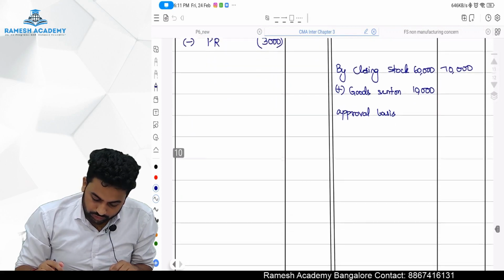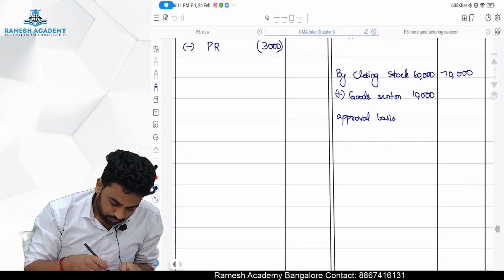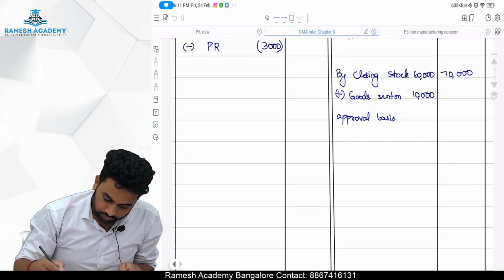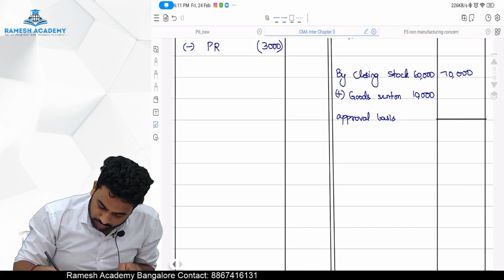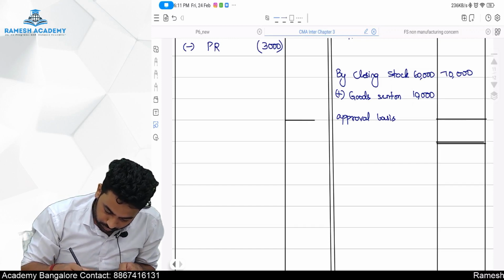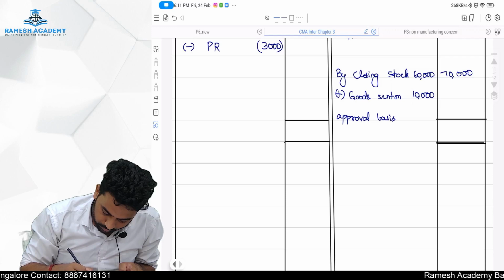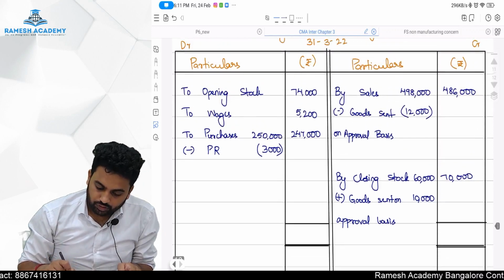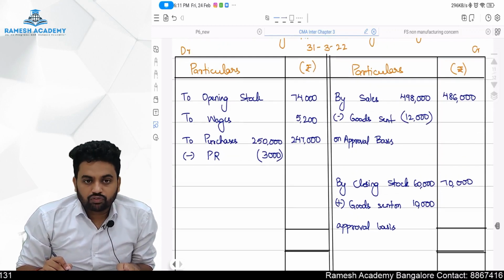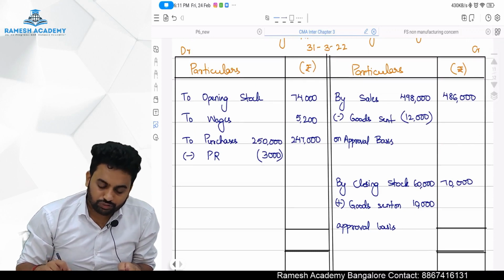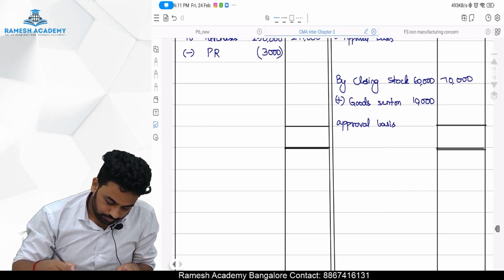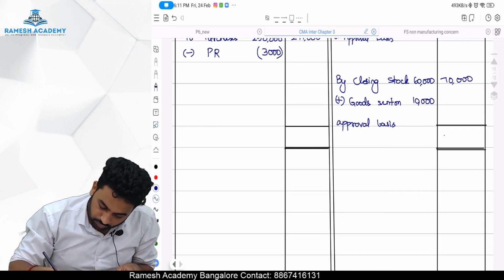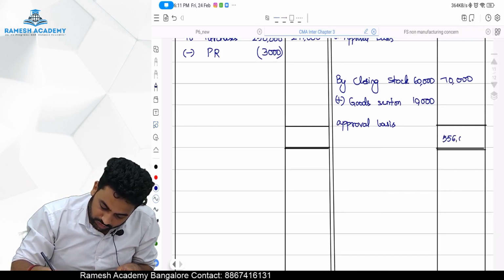So what we will do is, we will find out which side is more. Credit side is more, no? 4,86,000 plus 70,000 will come to 5,56,000.